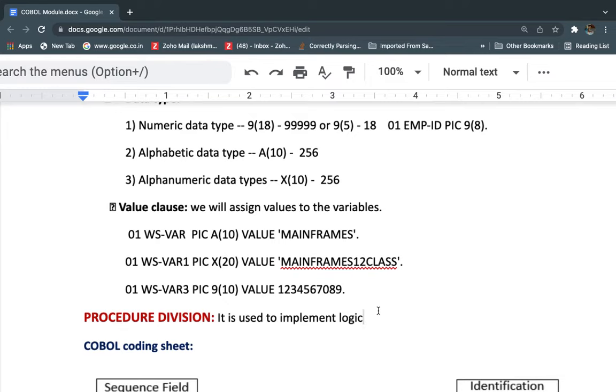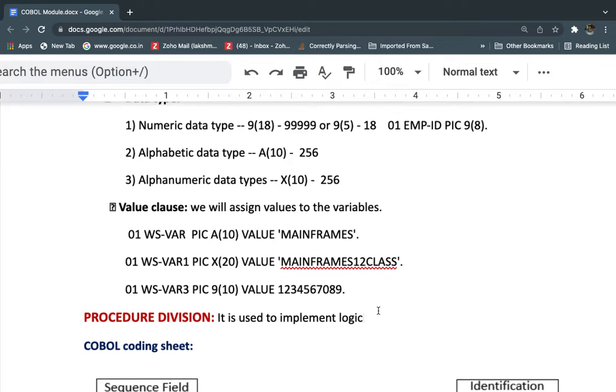Those divisions are used for the program name, what computers we are using, for execution and compilation, and whether there is any files concept we are using. Those we can define in the file section, followed by what variables we are using in this application program.